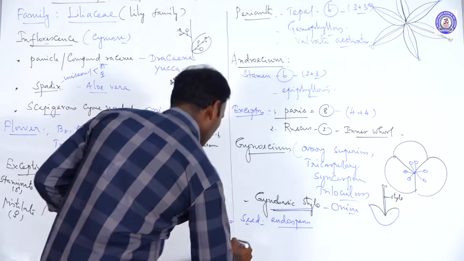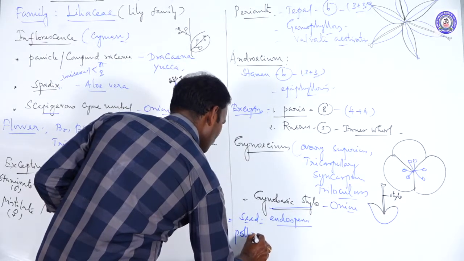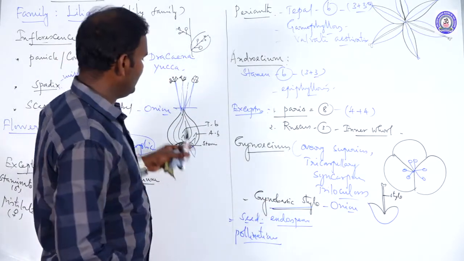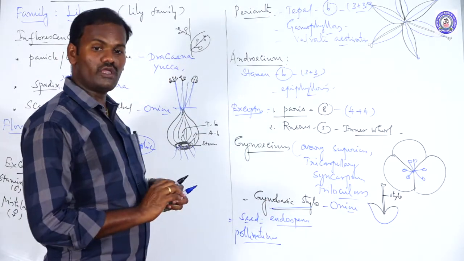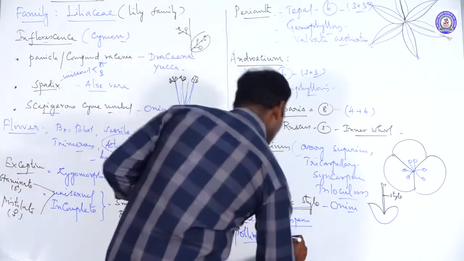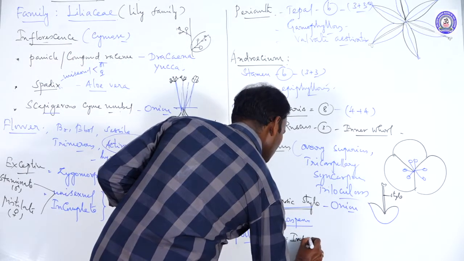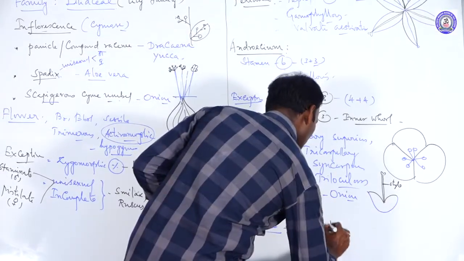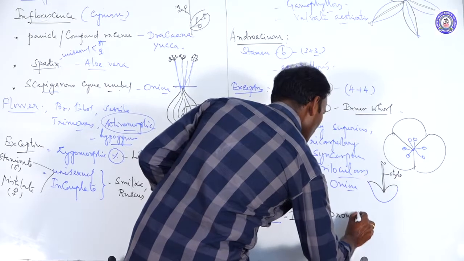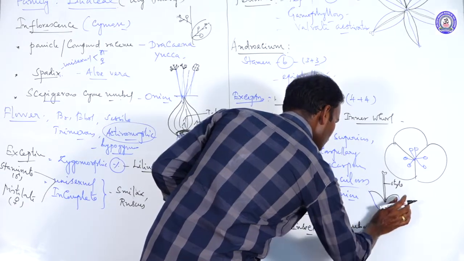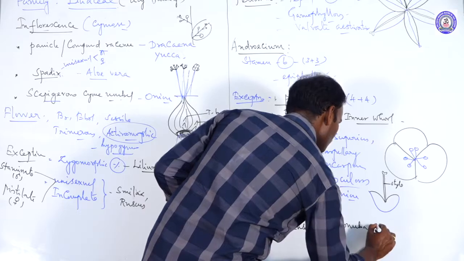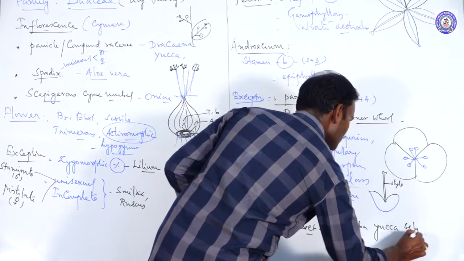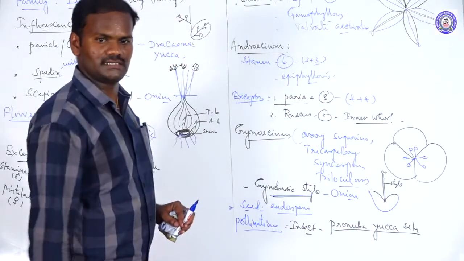The next is pollination. Neat question. Pollination in Liliaceae is carried out through a special insect. The special insect is called Pronuba yuccasella. It is a moth or insect. Remember.